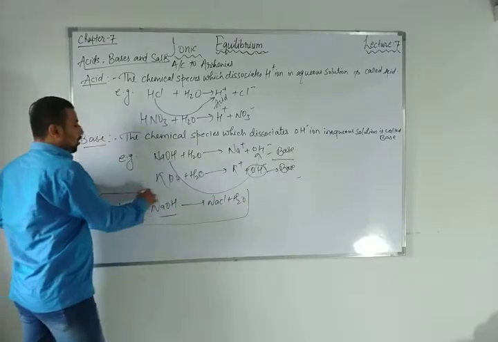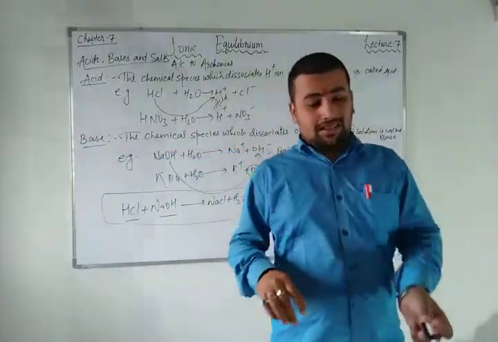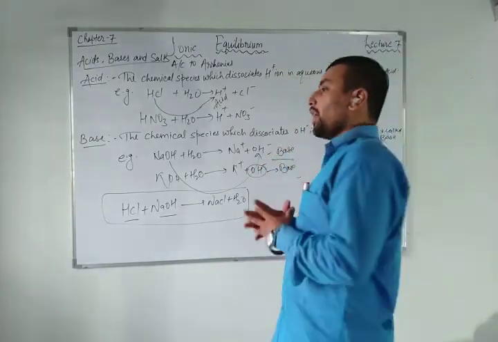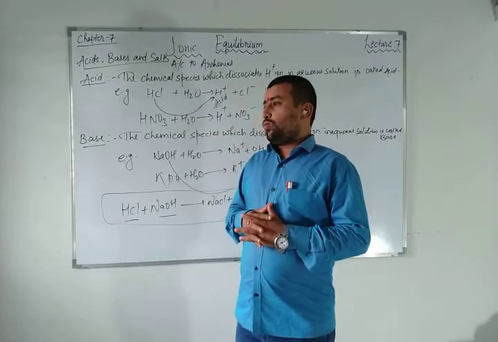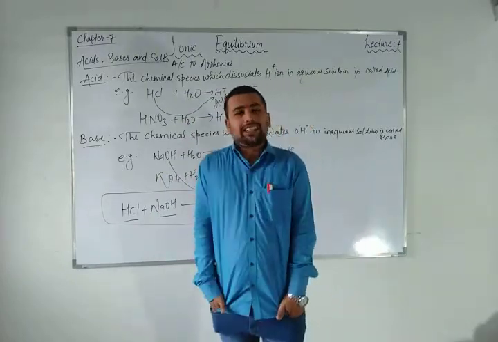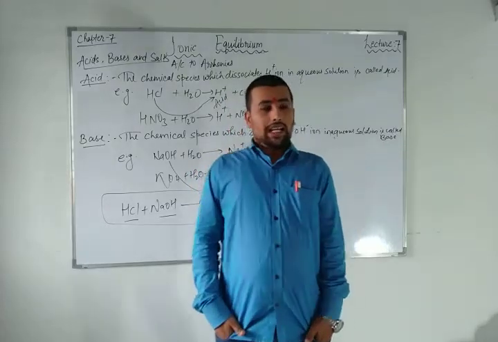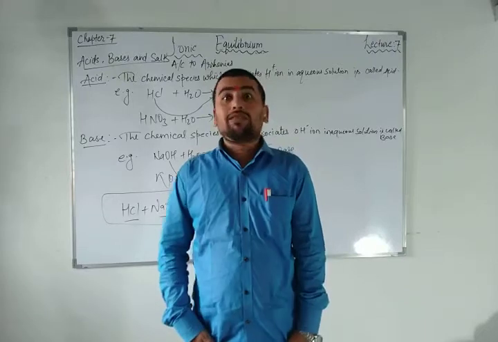Why am I telling you all these things? Because these ions are going to convert into strong electrolytes and weak electrolytes. Now, you will be able to understand whether these ions have some tendency or not. These ions can be stabilized, can be in equilibrium or not.